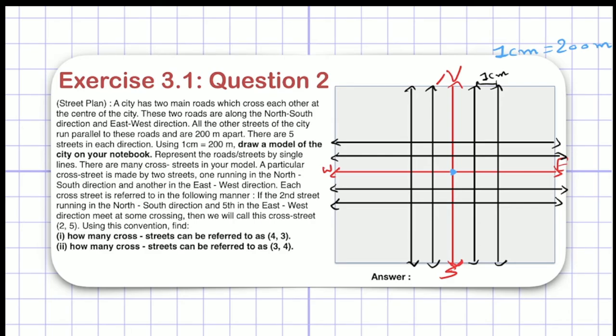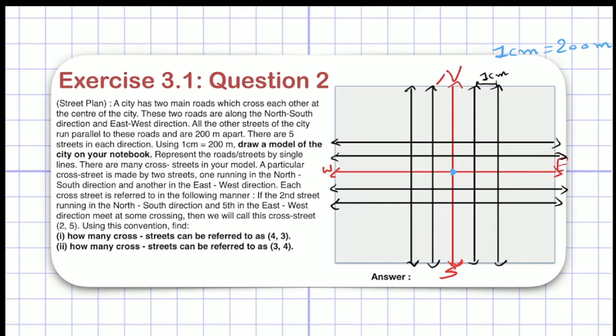Now if you see, the question says there are many cross streets. Now what is a cross street? A particular cross street is made by 2 streets, one running in north-south direction and another in east-west direction. So they are just saying that there are many cross streets. And what is a cross street? A cross street is simply a crossing, right? So you can see here, if a street running in north-south direction crosses a street in east-west direction, there will be a cross. So it is a cross street, right? So there are many cross streets in our model. You can see here, these all are cross streets.